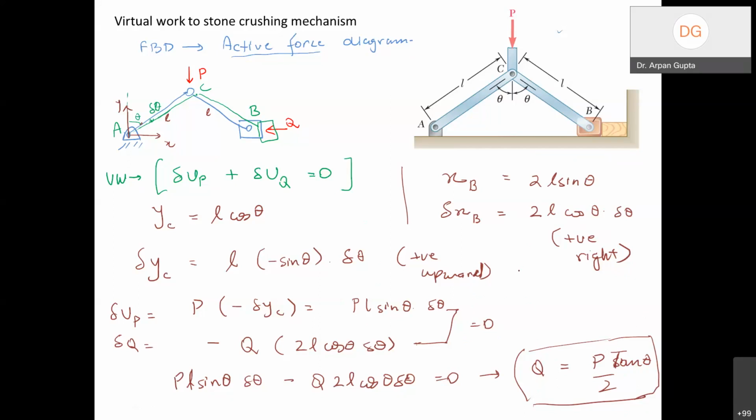Of course we were doing it for the first time, so it may appear a little bit more tedious or difficult to understand, but it is quite an easy method, and it can be used for even much more complicated systems. This is a very simple example that I started with, but even for more complicated systems, where you have multiple rigid bodies and so on, we can just consider the input and output, because the internal things are not accounted for in the work done, right? So internal forces and so on, we don't have to worry about. As a result, if you have a very long complicated system connected together, you can still use it to get the result quite efficiently.